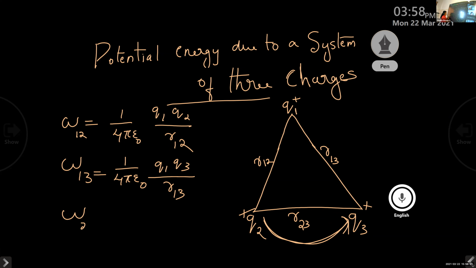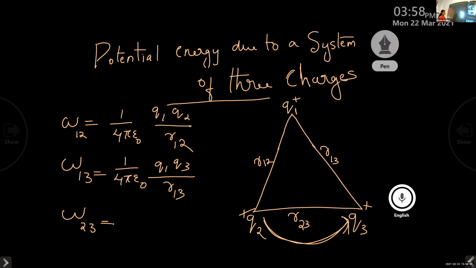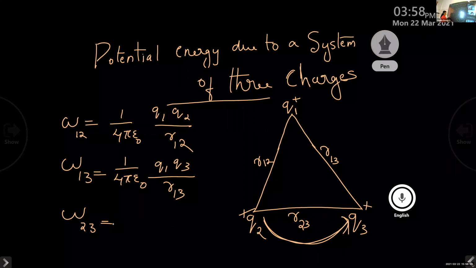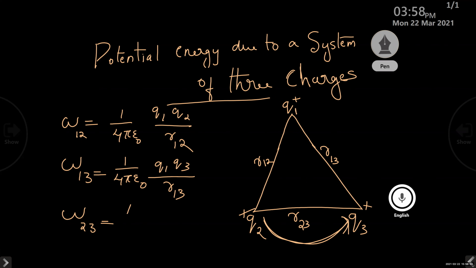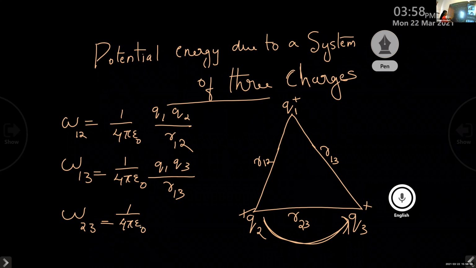W23. What is the equation for work done? W23 is equal to 1 by 4 pi epsilon 0 Q2 Q3 divided by R23. Okay.